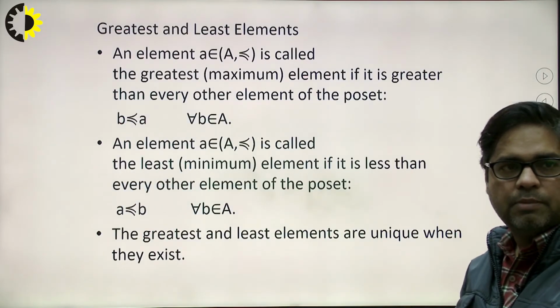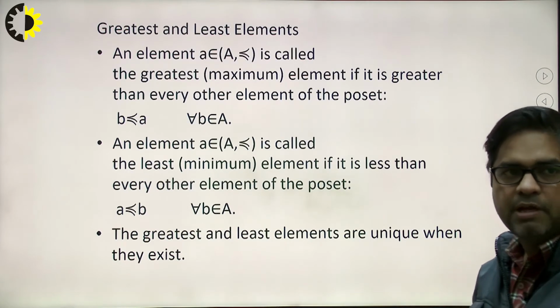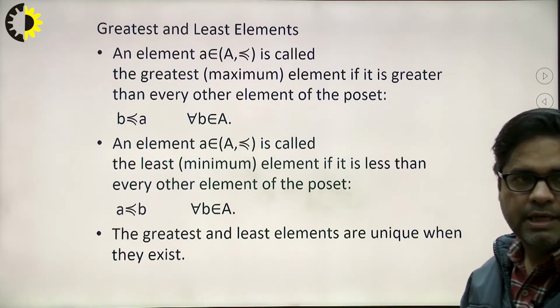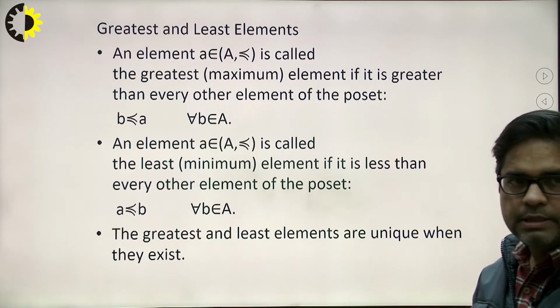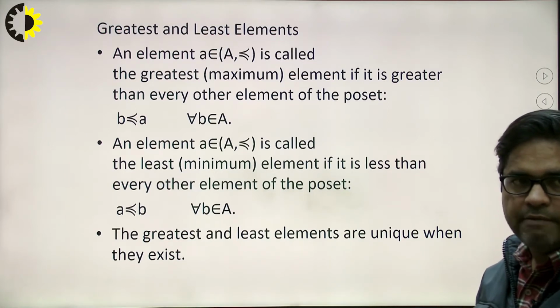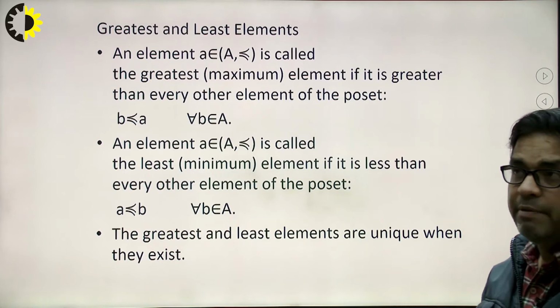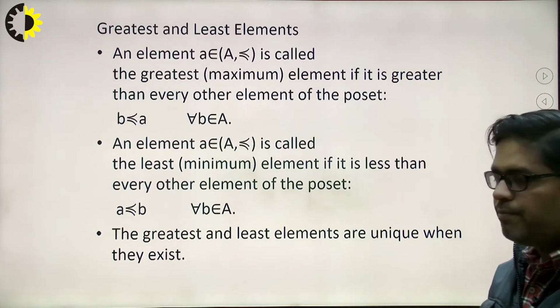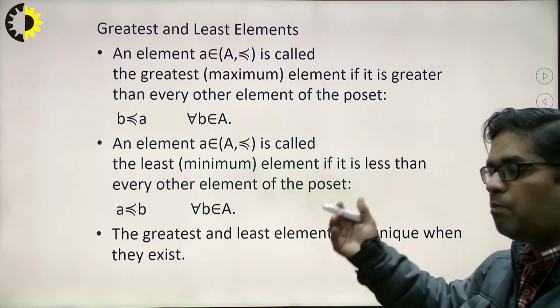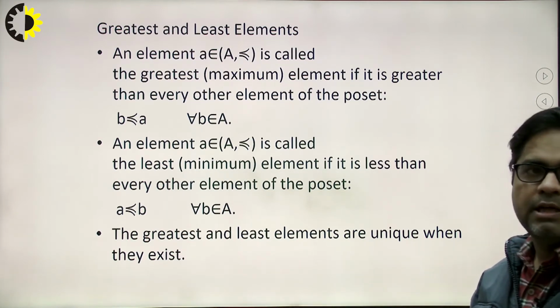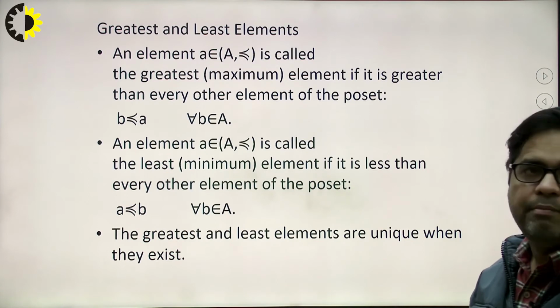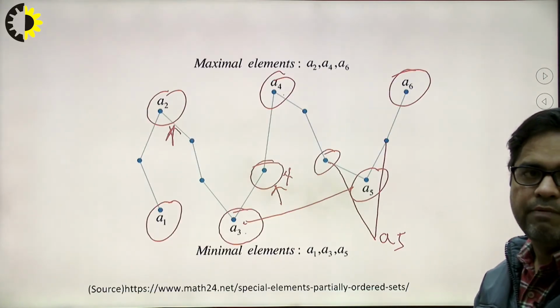Similarly for the minimum element, sometimes called the least element, an element is called the least element if it is less than every other element in the poset. It means if we are able to decide that it is the smallest element in the Hasse diagram or in the relation, then we can say that it is the least element. So again I will go to the previous example.